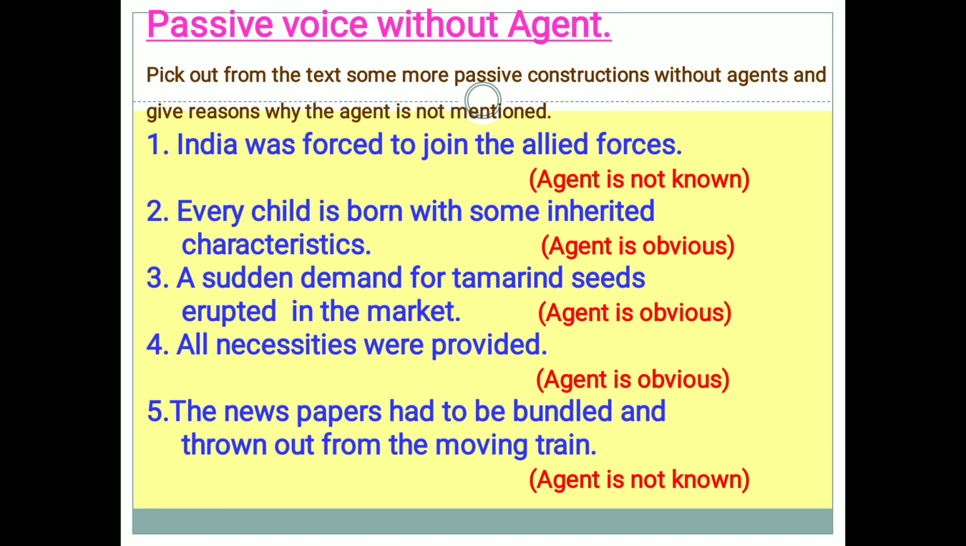So, all the above sentences are in passive voice without agent. In the given sentences, the agent is not mentioned. Here, the action is more important than the doer. Therefore, these are passive voice sentences without agent. I hope you have understood the passive voice constructions without agent.